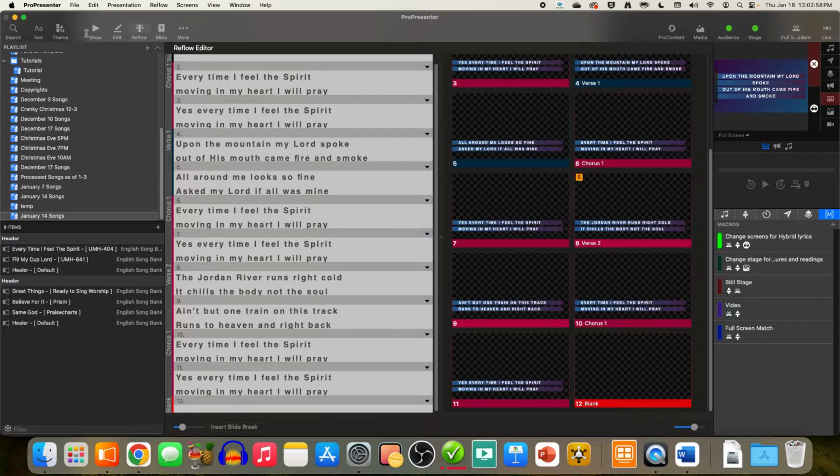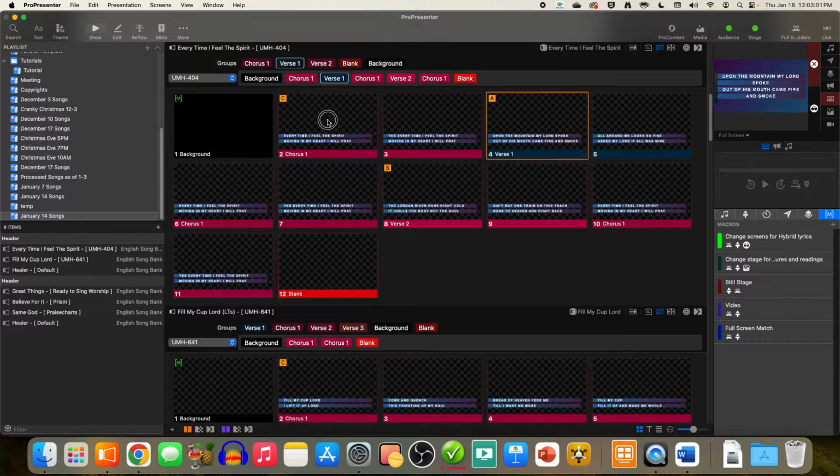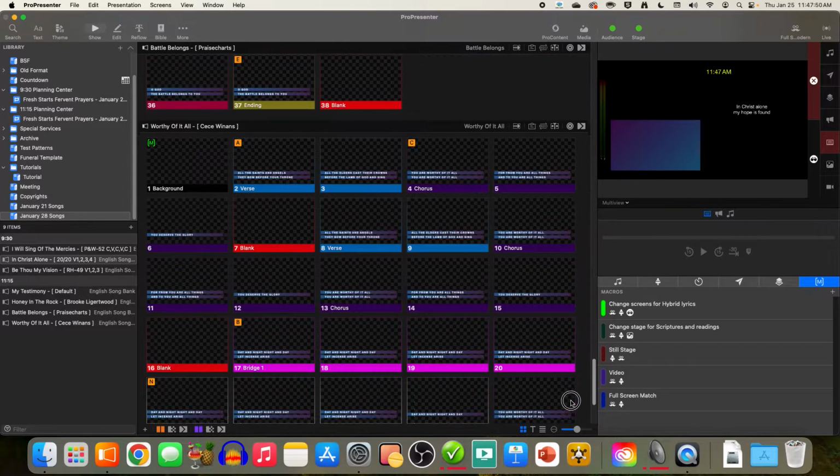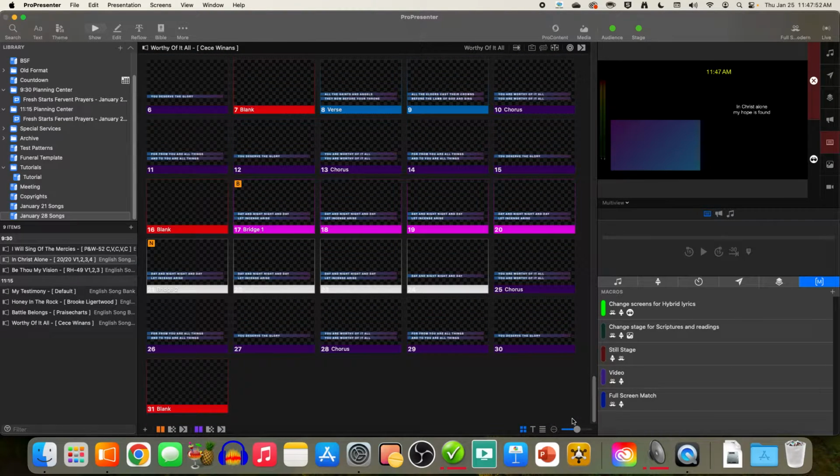So now if I go back to the show view, and I'll just spacebar through these real fast, you can look up in the corner and see there's 2 lines. There's all the words, no single words all alone. So that looks a lot better. And Worthy of It All has a green macro. So all the rest of these songs are correct.